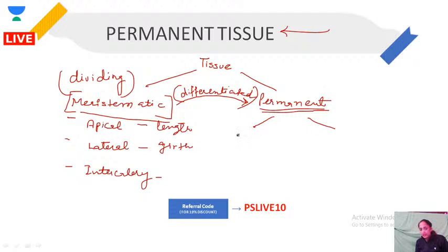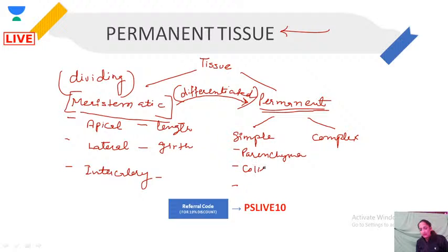So permanent is simple permanent or complex permanent. Simple permanent is made up of all the same type of cells. We will have parenchyma, collenchyma, and yes, absolutely right, Nancy, sclerenchyma.